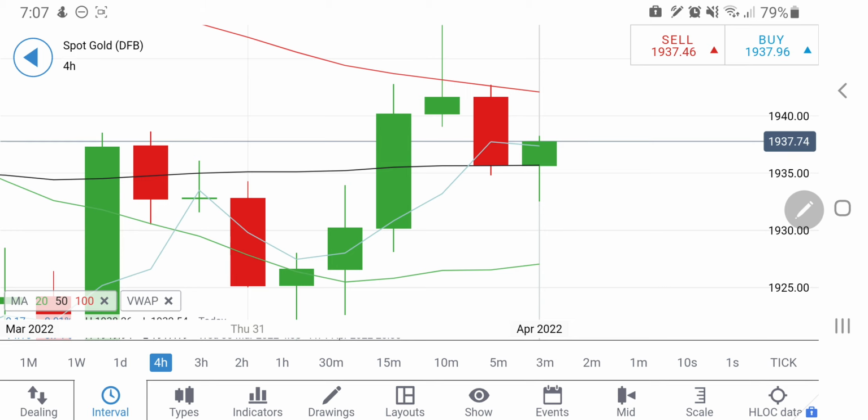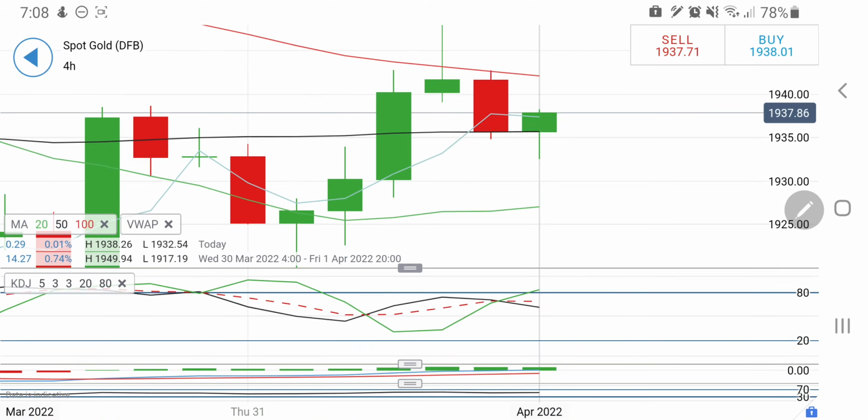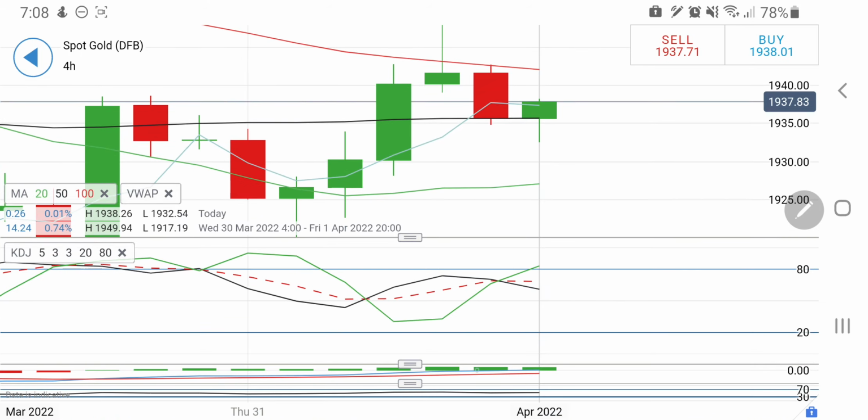And yes, the high and the low for the day are at around 1943 and 1929. In between this zone, at any point of time it can reverse either on the buy side or on the sell side. But if it breaks 1943, I can recommend that it may try to hit 1947, 1950, and in fact it can fly beyond these levels. So be careful there. And yes, there is a little support at around the 1929 zone, which may get a strong support for any downward move.